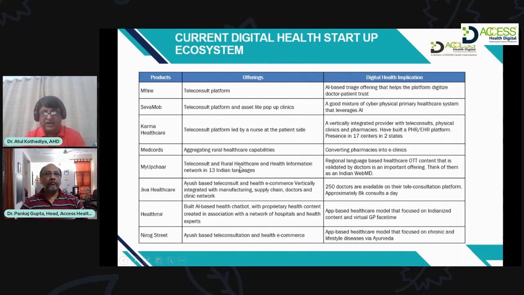If you have seen WebMD, which is a US-based website that gives a lot of information or content in the medical or healthcare segment, similar to that, in 13 different Indian languages, this startup My Upchar brings a lot of content for the use of doctors and patients. So this is just a list of all the startups which are offering their different solutions in the Indian market.